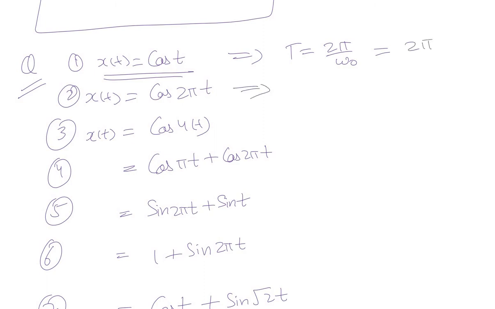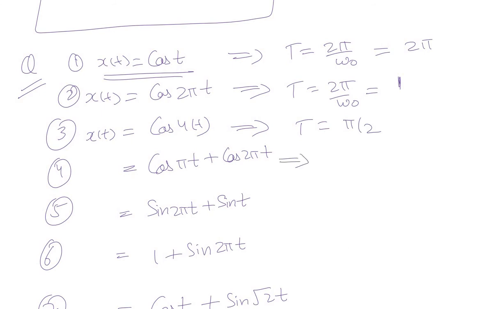Second one is x of t is equal to cos 2 pi t. Again, we know it's a sinusoidal signal. So the fundamental period is 2 pi by omega naught, and omega naught in the signal is 2 pi. Time period is 2 pi by omega naught, and omega naught is 2 pi, so it effectively becomes 1. So the third one, similar to the time period, will be pi by 2.